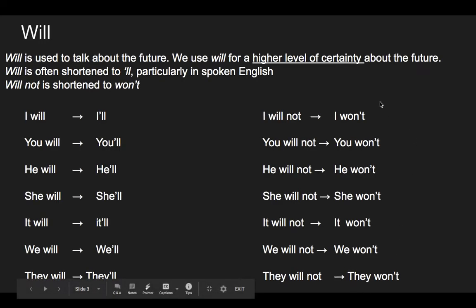So this part is quite easy. I won't, you won't, he won't, she won't, it won't, we won't, they won't. This part is a little more difficult. I'll, you'll, he'll, she'll, it'll, we'll, and they'll.